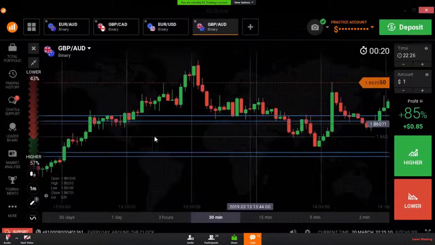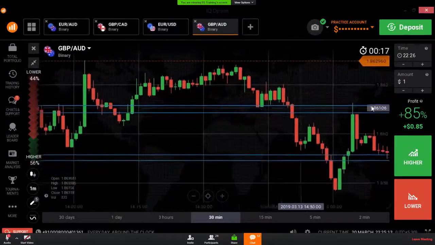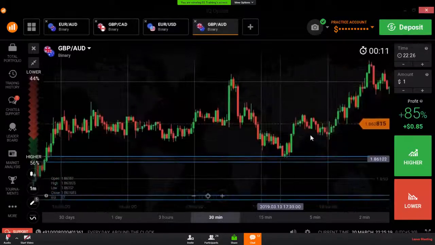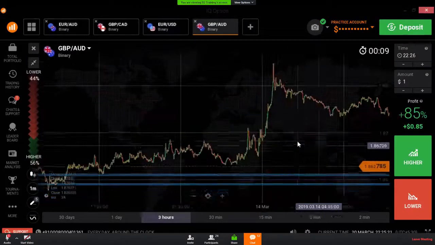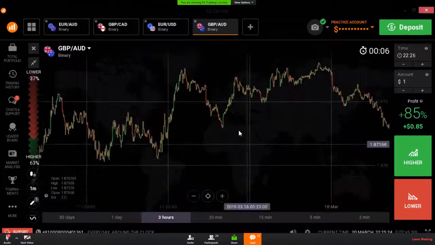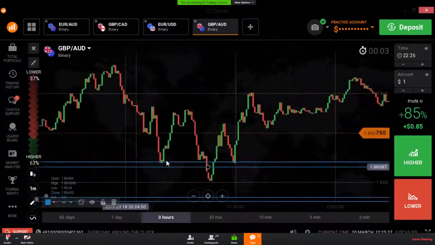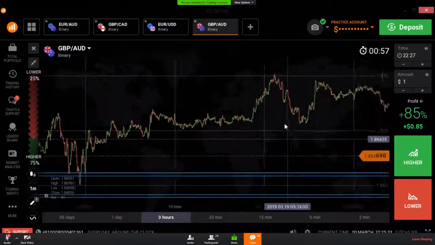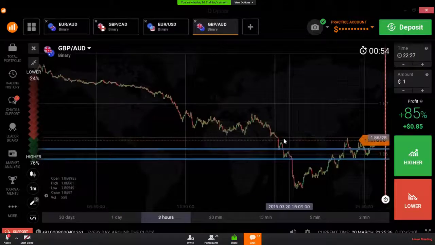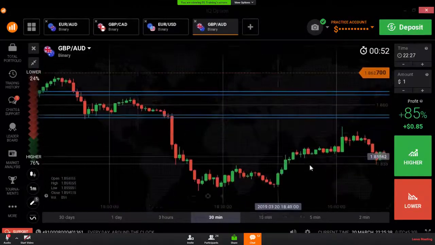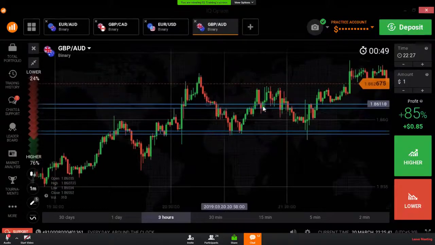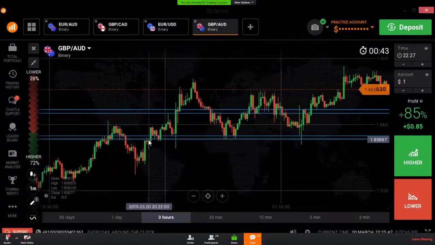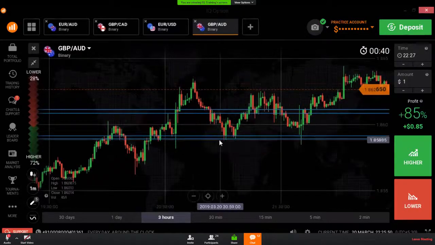Reversal points here also. The market is respecting this level most of the time. You can see the market is respecting this level also. Almost every time the market reversed from the same level. So you can trust these two lines. A reversal point here, a reversal point here also. You can trust these two lines because the market reversed from this level most of the time.